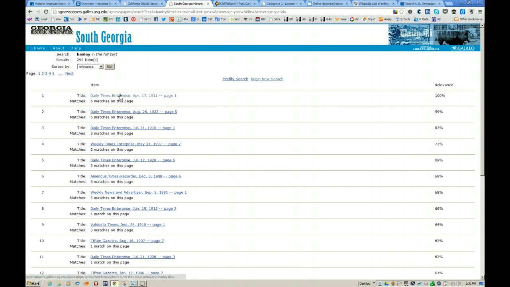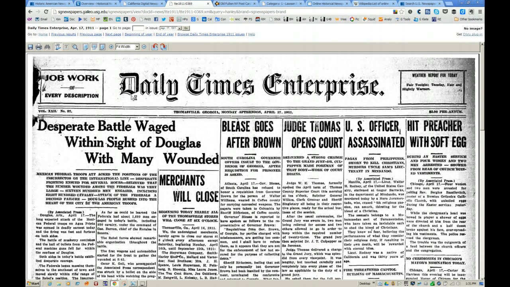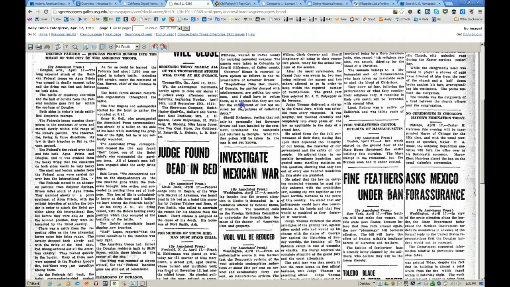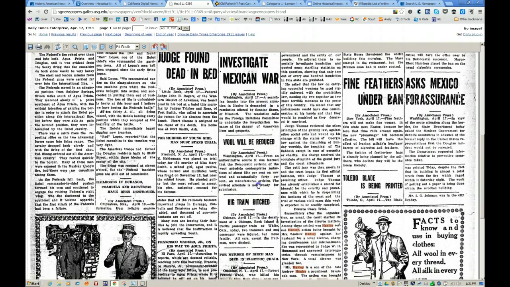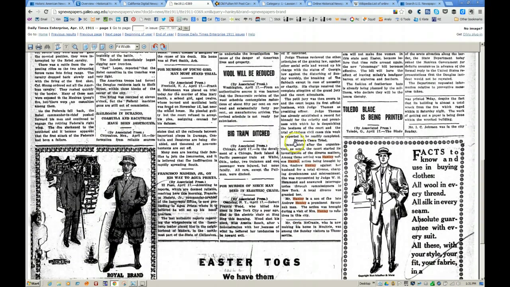Again, it shows you the list of newspapers and dates and pages that are a result of that search. One nice thing, it shows relevance. So in this particular case, the word Hanley is 100% in there. As we go down the list, it gets further and further negative. Let's pick the first one. And there you see excellent quality scan, in my opinion, here for a 100-year-old newspaper. You can scroll quite easily. In this case, it also highlights, and there's the word Hanley.